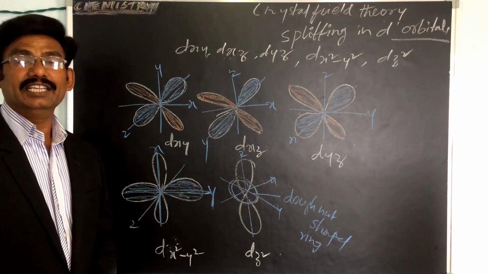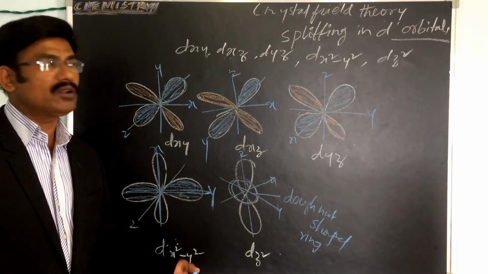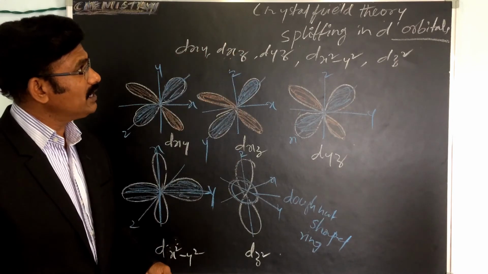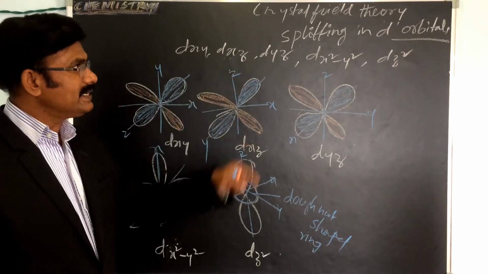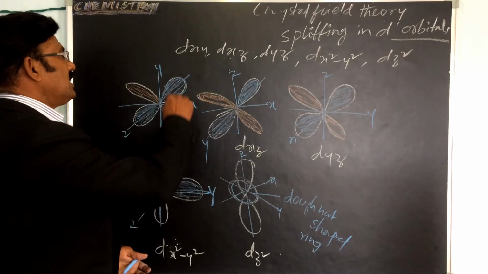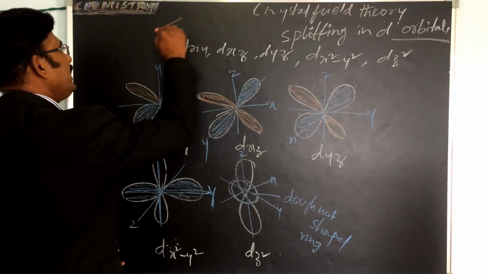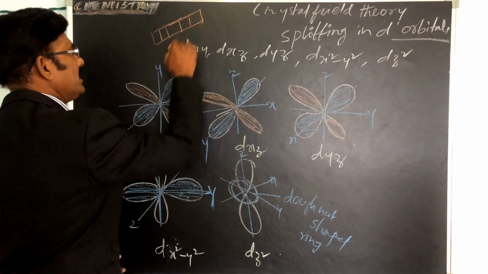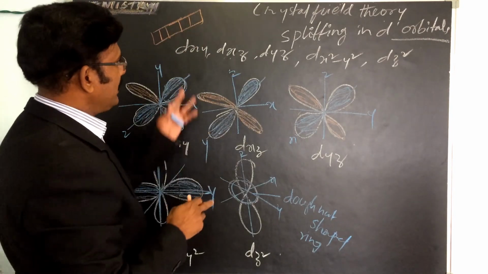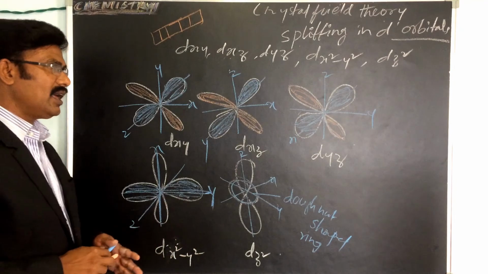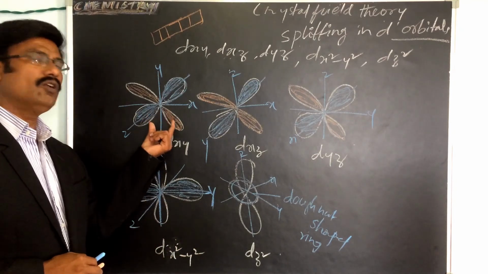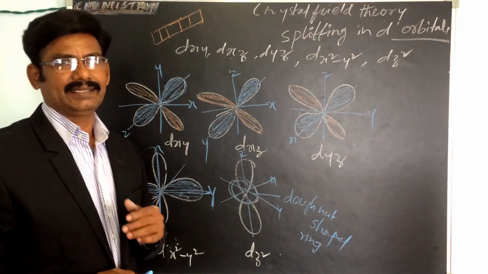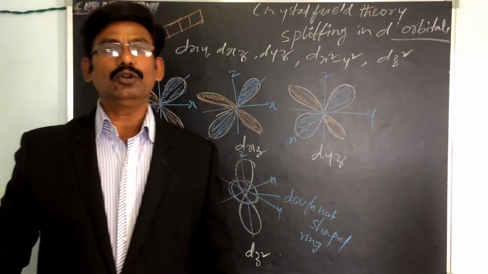This is the description of the lobes. So before going to see the crystal field theory, splitting in d orbitals, we must understand there are 5 d orbitals: dxy, dyz, dxz, dx square minus y square and dz square. We must know which lobes lie on which axis.